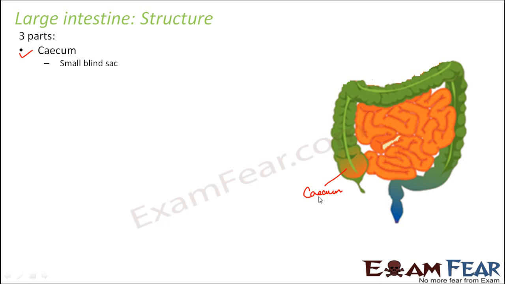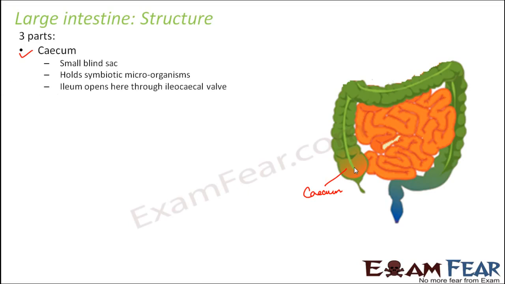Inside this, bacteria live. Interesting, right? It holds symbiotic microorganisms, because you would have often heard of bacteria which live in our intestine. Sometimes they even cause food poisoning, or cause problems or diseases. But there are many microorganisms which live inside our body. They take their nutrients from our body, and they also help us in the process of absorption. So here, this is their house. The cecum is the place where the symbiotic microorganisms live. They get their nutrients from our body, and they also help us. How do they help us? I'll tell you that. So the cecum is the first part.